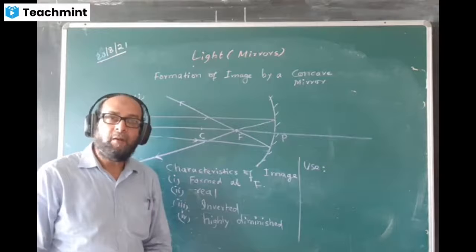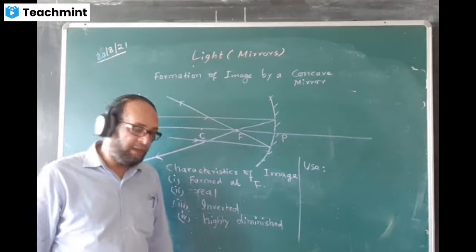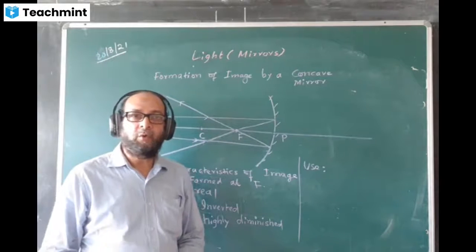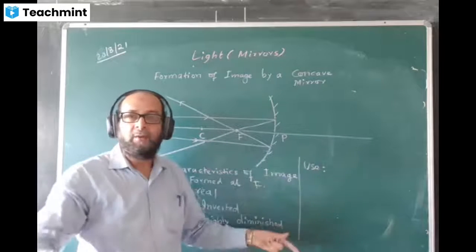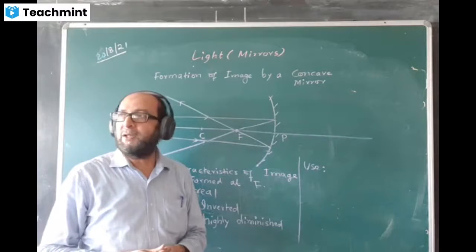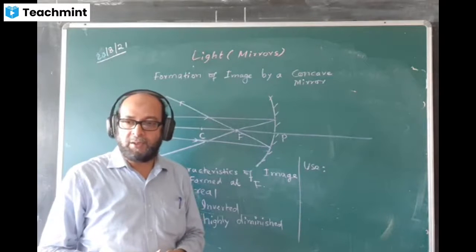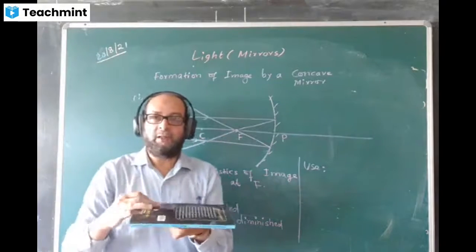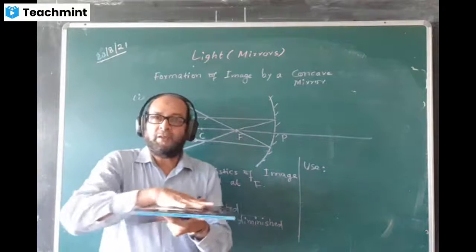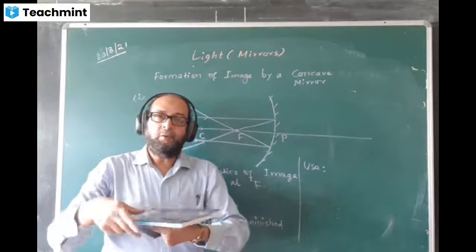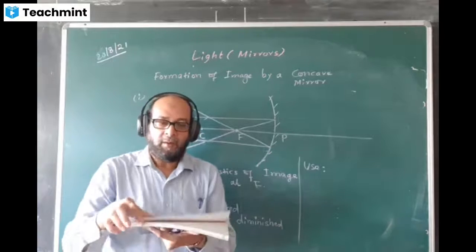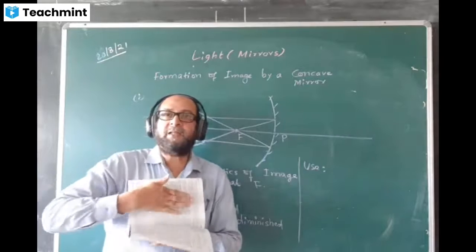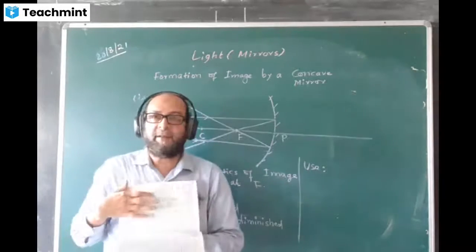A solar cooker also uses it. Have you seen a solar cooker, boys? If you have not seen it, I'll describe it to you. A solar cooker is a kind of box, with a solar panel on top of it. You have to open the box, and once you open it, on this side there is a mirror. This mirror is a concave mirror.